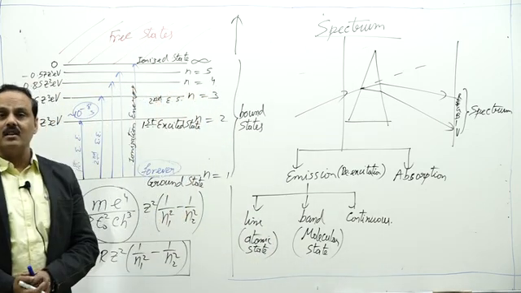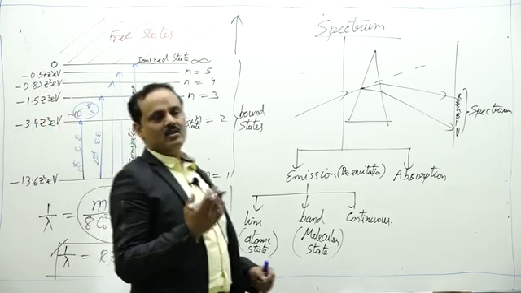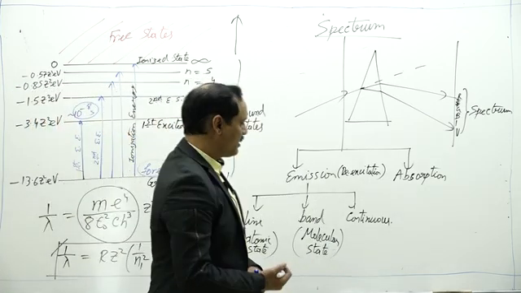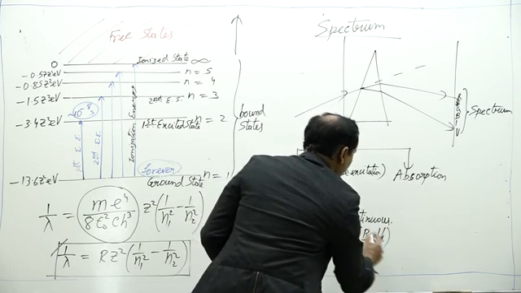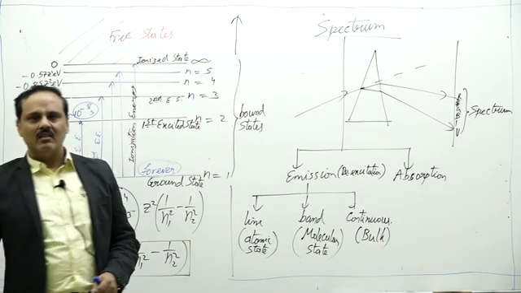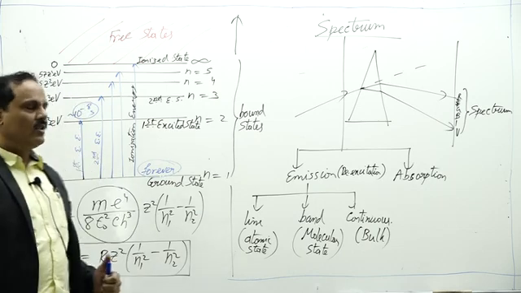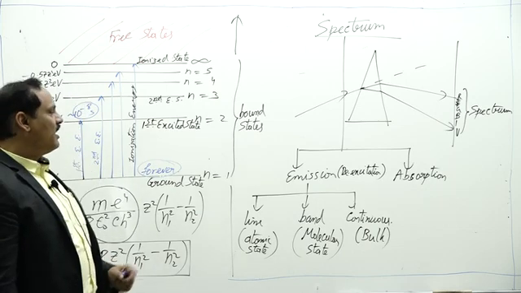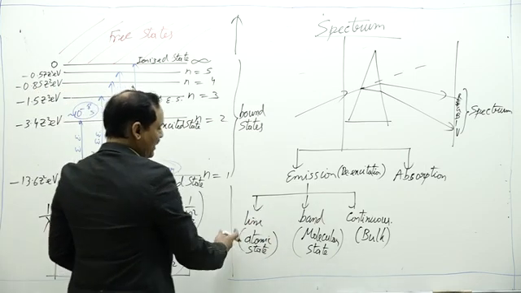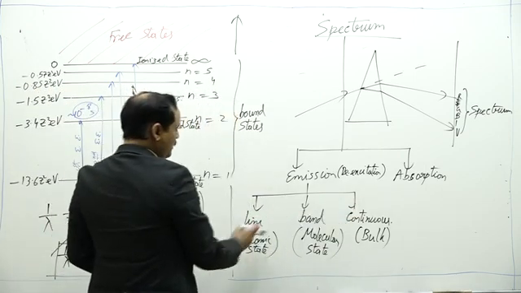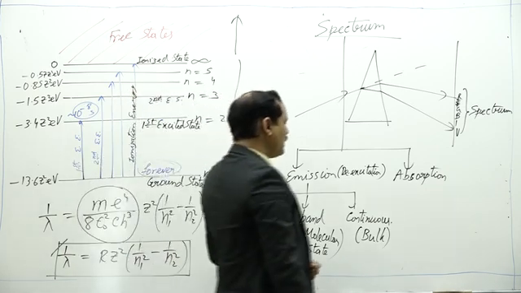If the source is in bulk state such as solid, liquid or plasma state, then all possible photons are emitted during de-excitation and it gives continuous spectrum. So emission spectrums are categorized into three types: line, band and continuous.